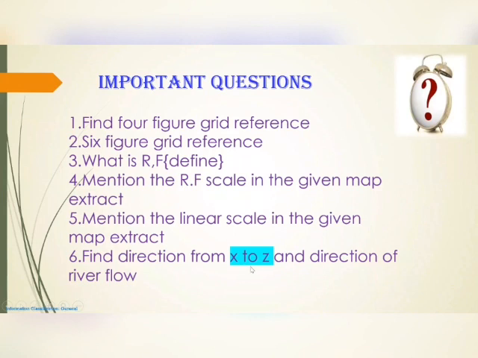I mentioned x to z here, but in the question paper you will get the exact names, the exact question they will give. So from this settlement to this settlement, the names will be there, and also the direction of the river flow. In these areas we can use the direction concepts. So after learning these tips and tricks, how to find out and learn the theories very well, topography will be very easy.